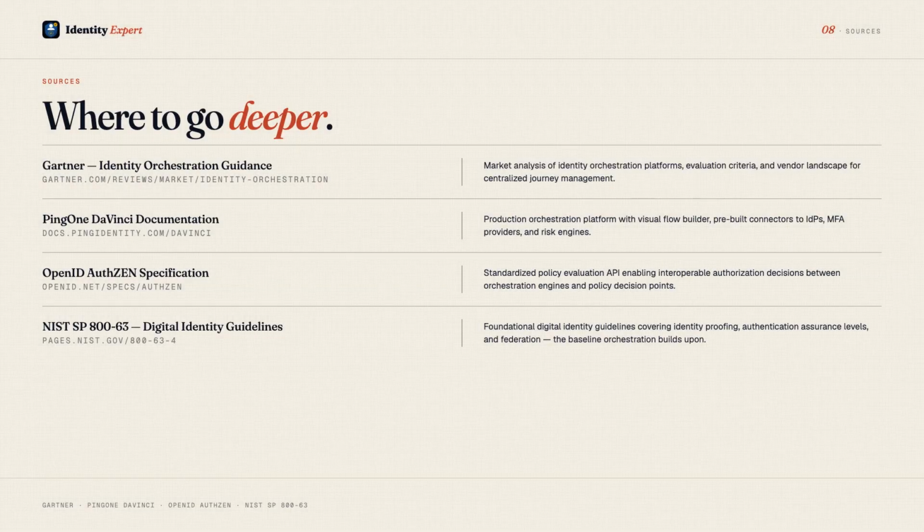All primary sources cited in this guide are on screen now. You will find Gartner's guidance on identity orchestration, the Ping One DaVinci documentation for a production orchestration platform, the OpenID AuthZEN specification for standardized policy evaluation APIs, and NIST Special Publication 800-63 for the Foundational Digital Identity Guidelines. Direct links are in the video description.